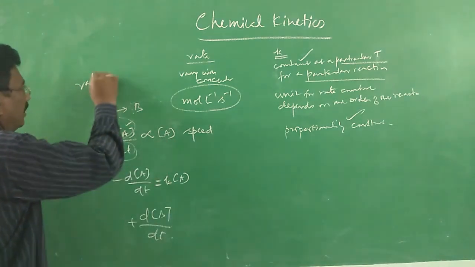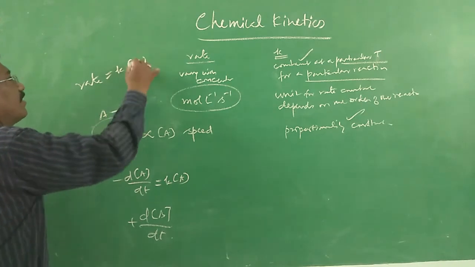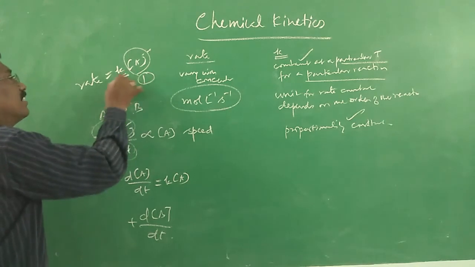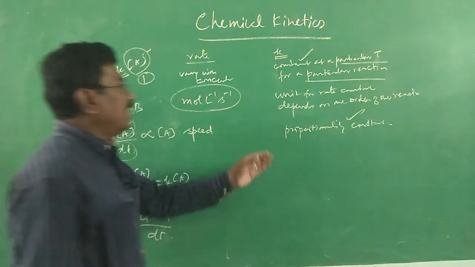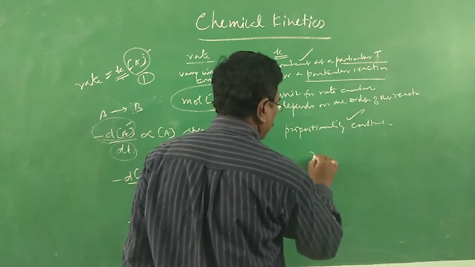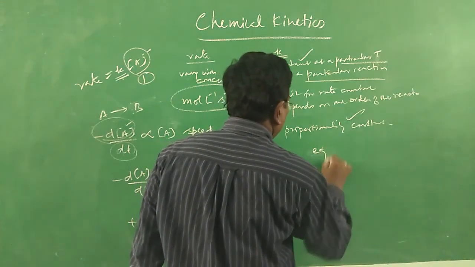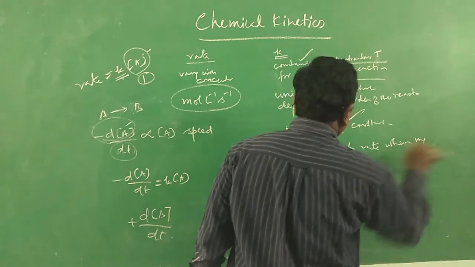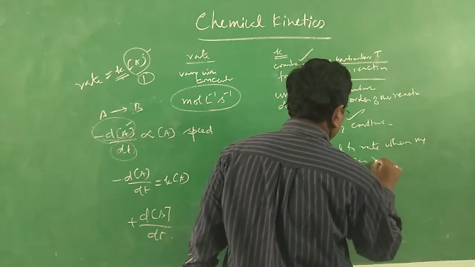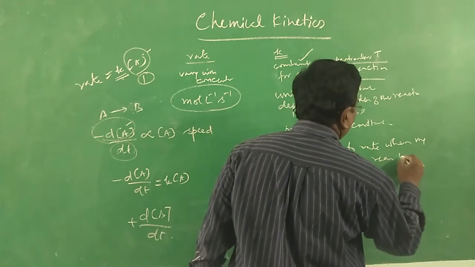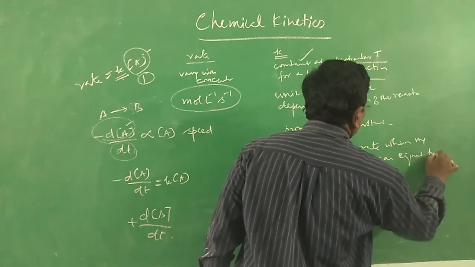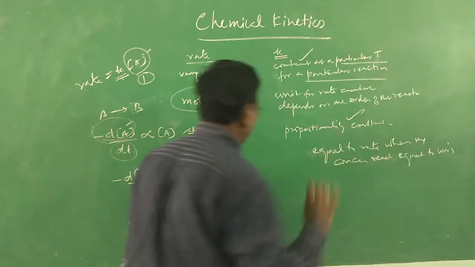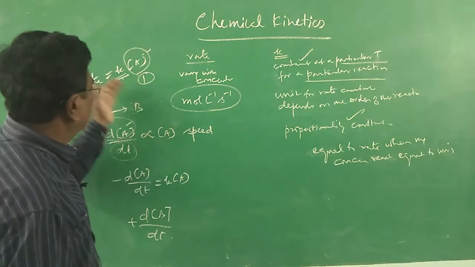Rate is equal to rate constant into concentration of reactant to some power. When the concentration becomes 1, rate constant is equal to rate. So, rate constant is equal to rate when the concentration of reactant is equal to unity. Rate is the decrease in concentration of reactant per unit time.